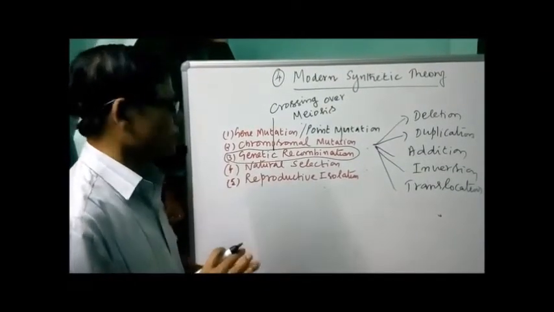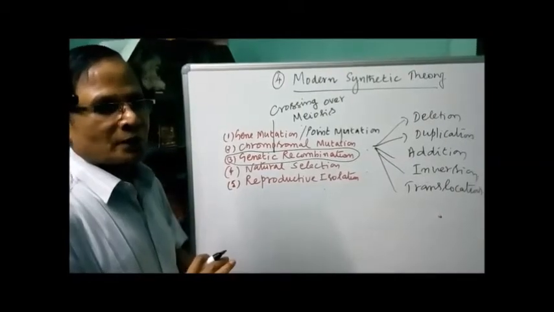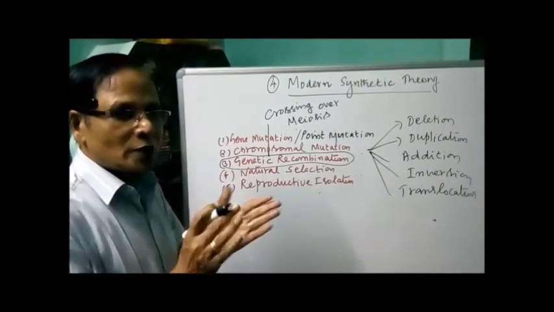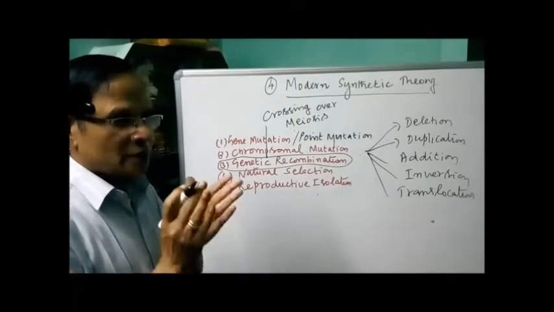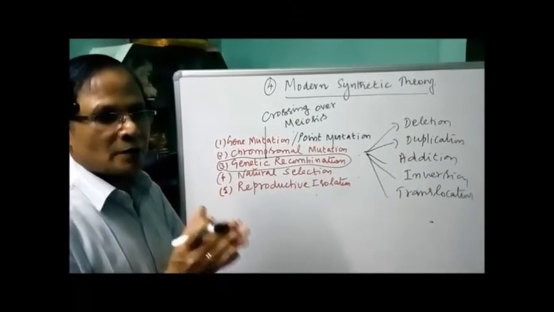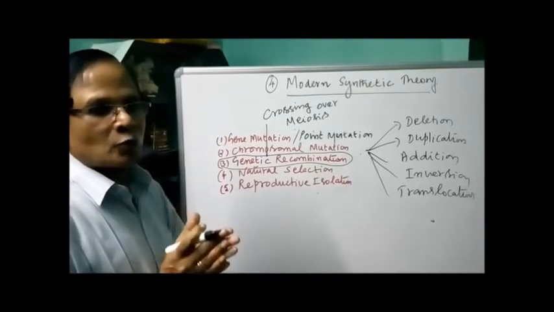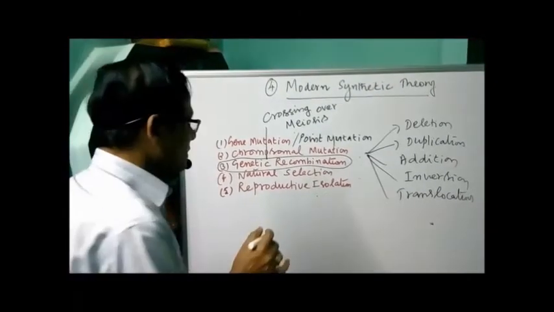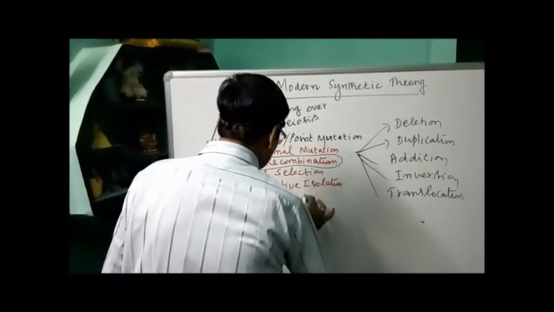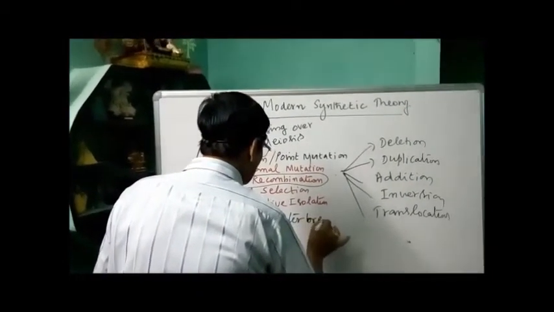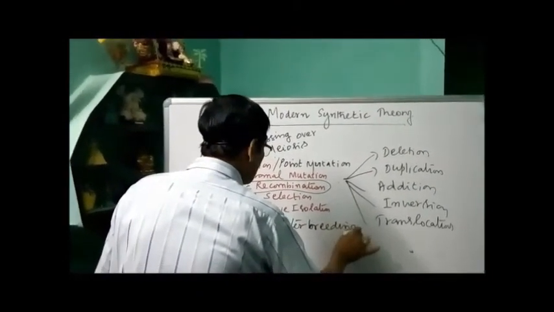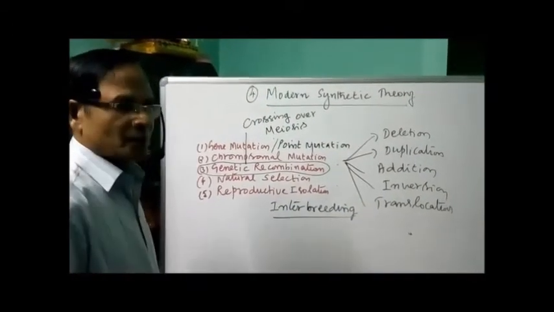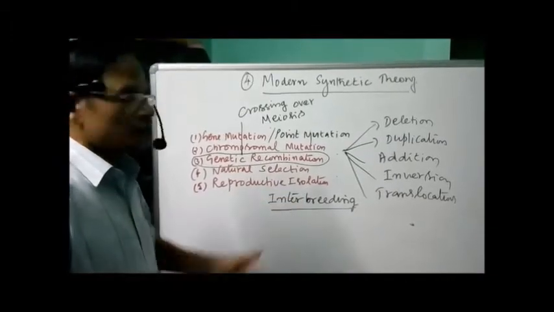That's about natural selection. Reproductive isolation. The main purpose of reproductive isolation, when 2 individuals are present in the same niche or in the same ecological habitat, for example one tiger, one lion, is that it prevents interbreeding between the individuals of different species.